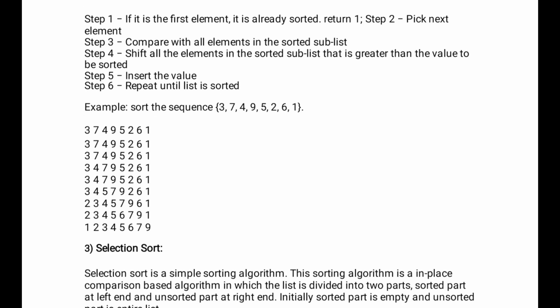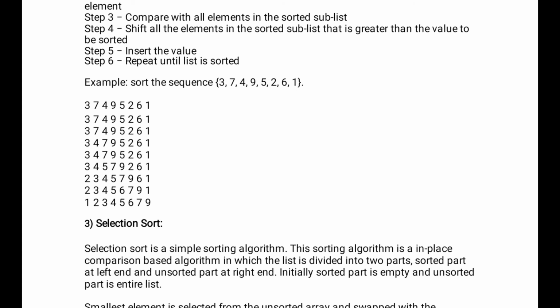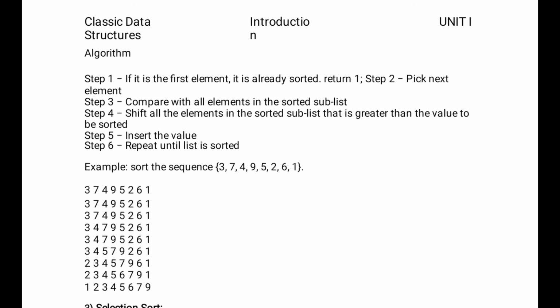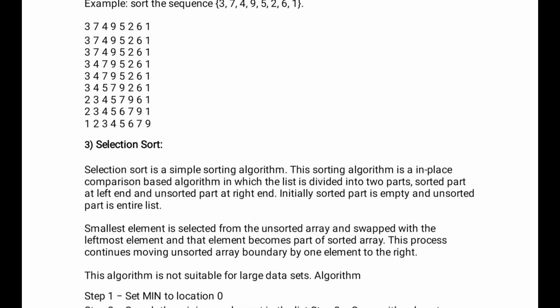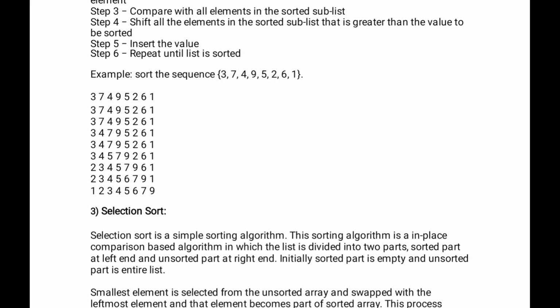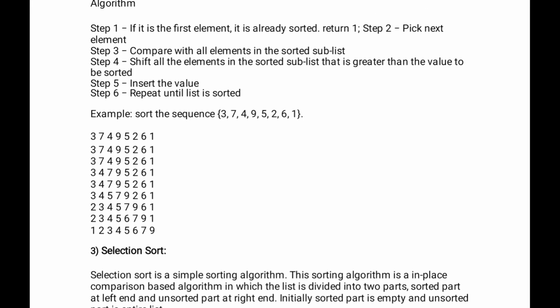This is the example for insertion sort. I am giving a simple algorithm for this.